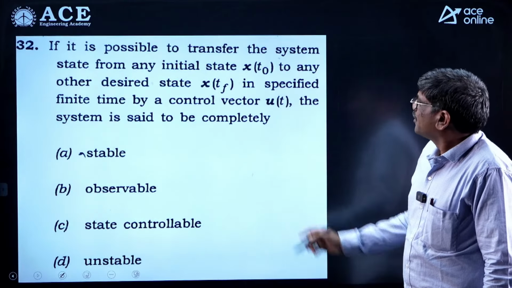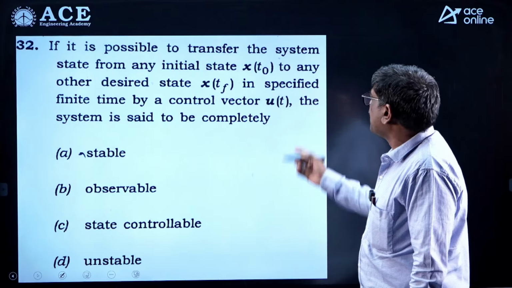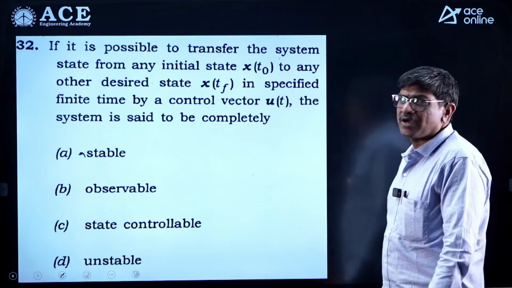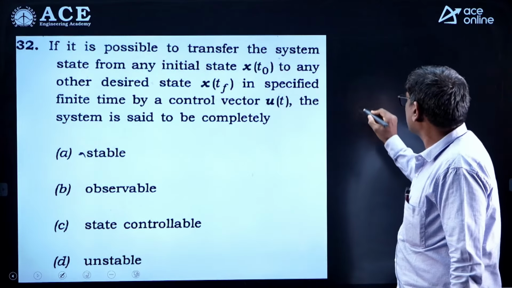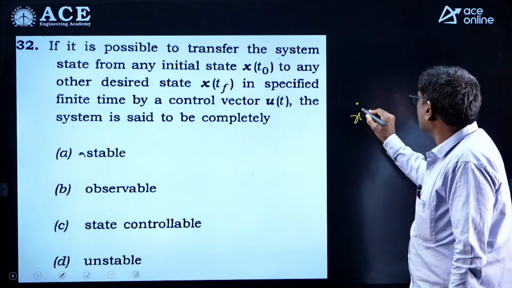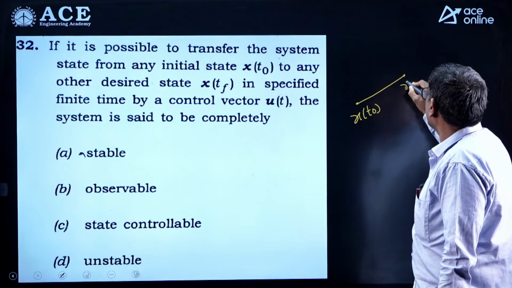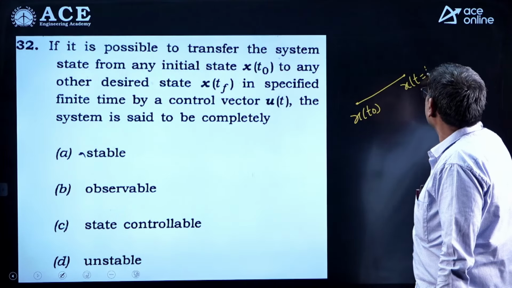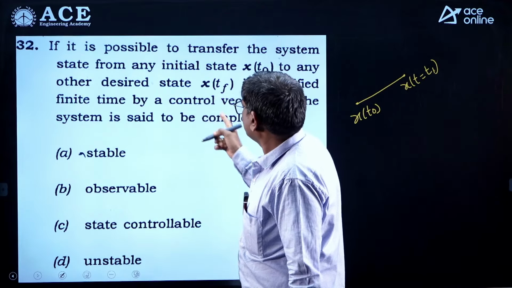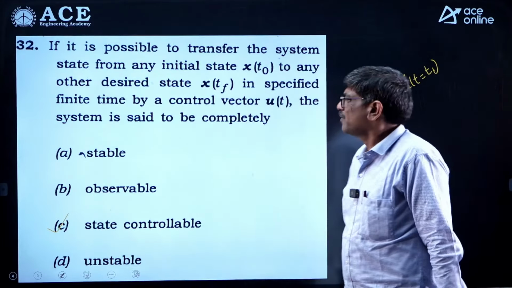Next, if it is possible to transfer the system, this belongs to the state model again. So what is the definition of controllability? Any system, if you have initial states at t equal to t naught, transferred to the desired state in a duration t equal to t1, then we can say that the system is called controllable. So the system is state controllable. So option is C.